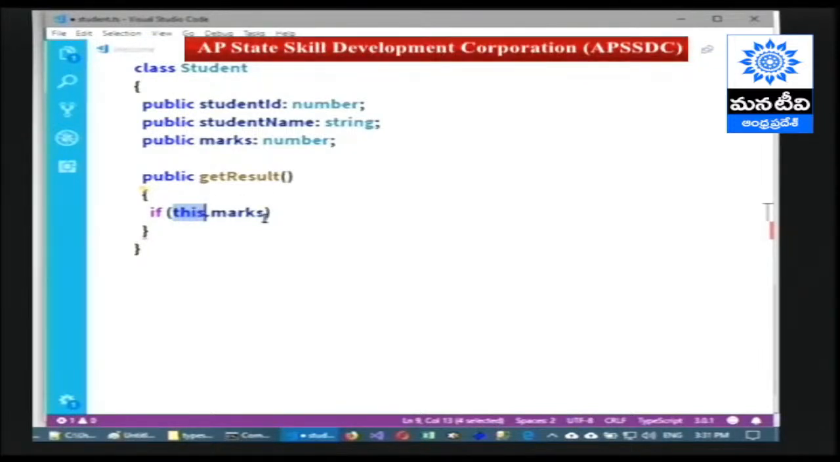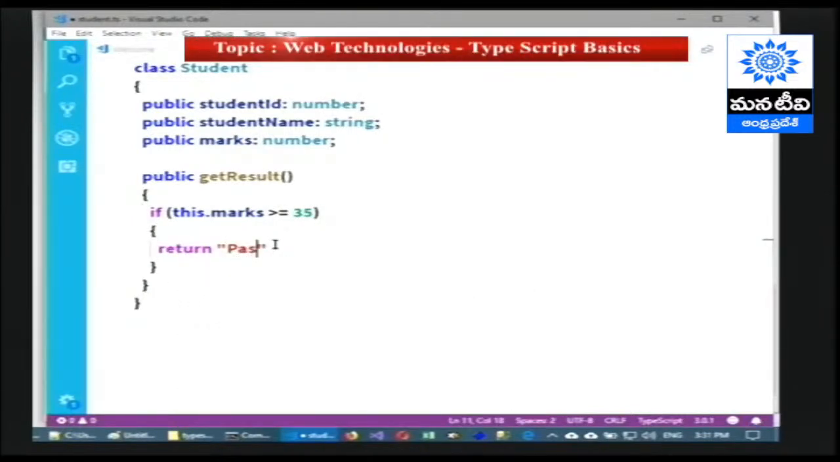So inside the current object, we have the property called marks, and we want to check it. If it is greater than or equal to 35, then we are going to return the value pass, otherwise fail.